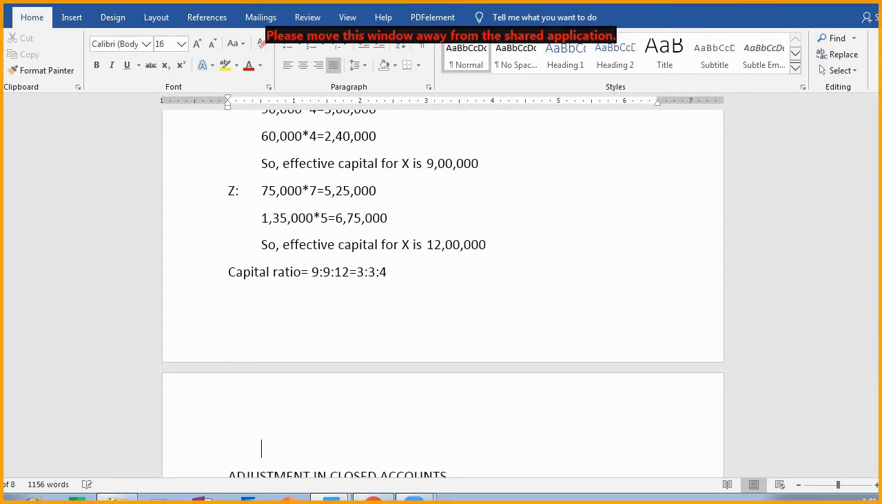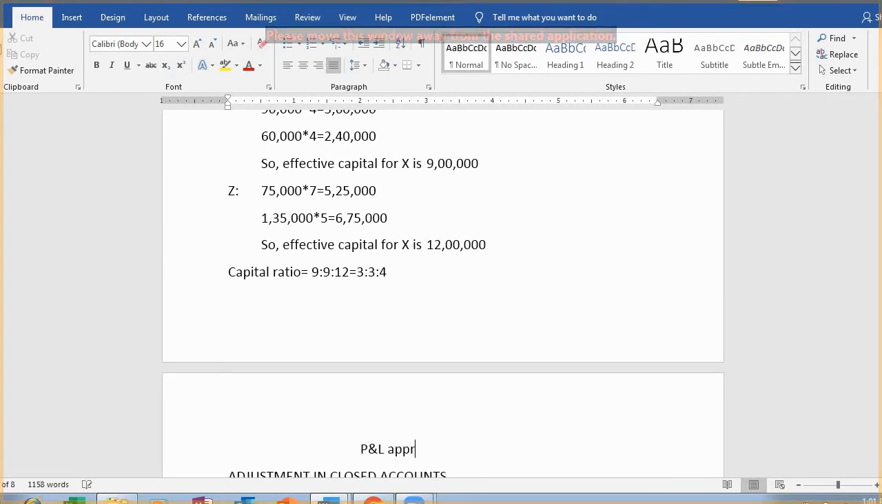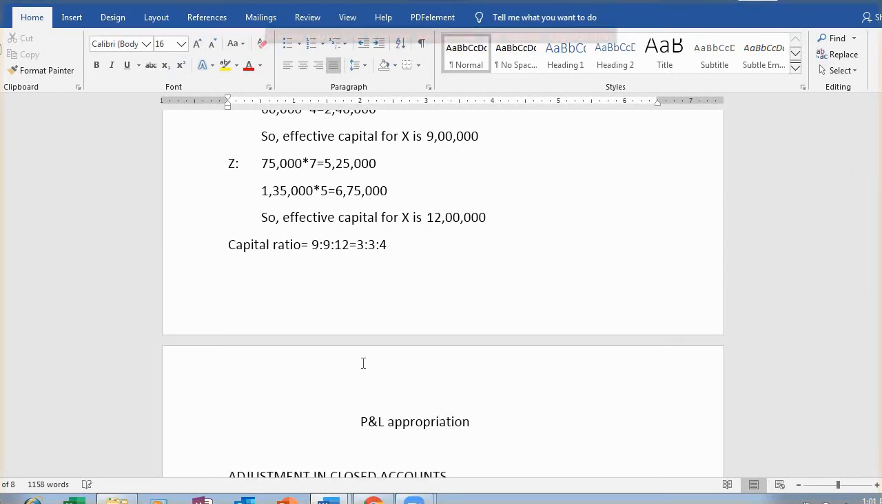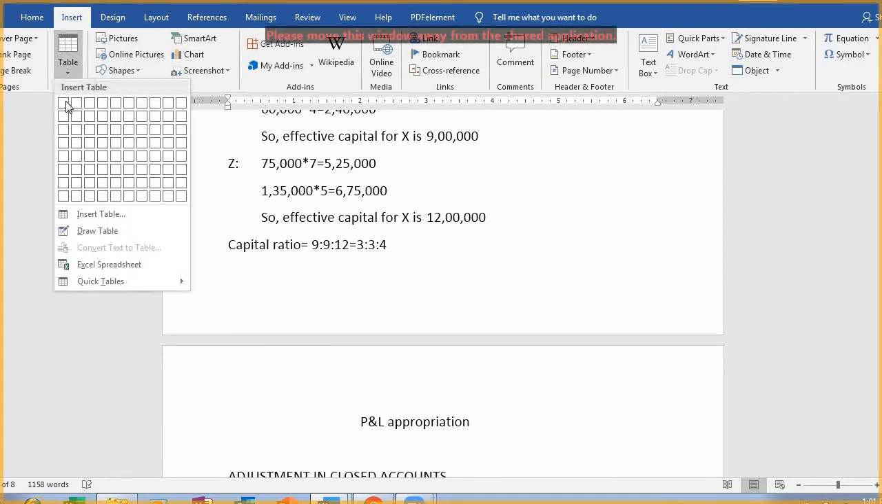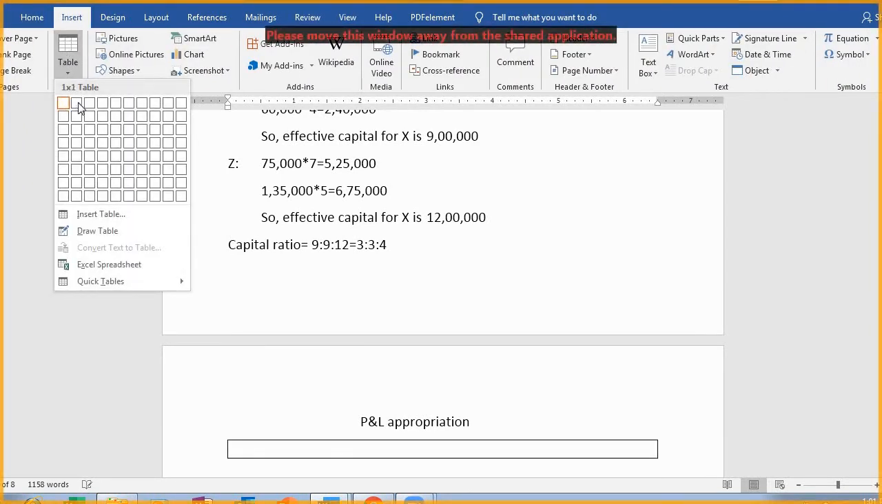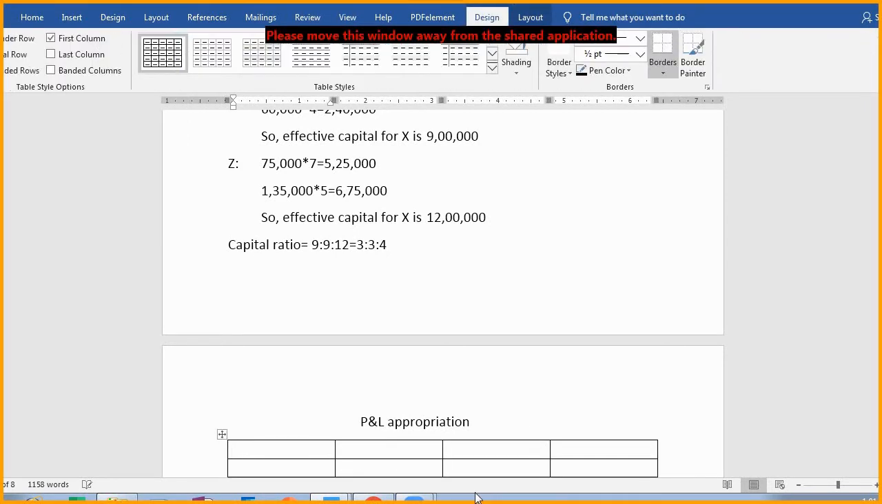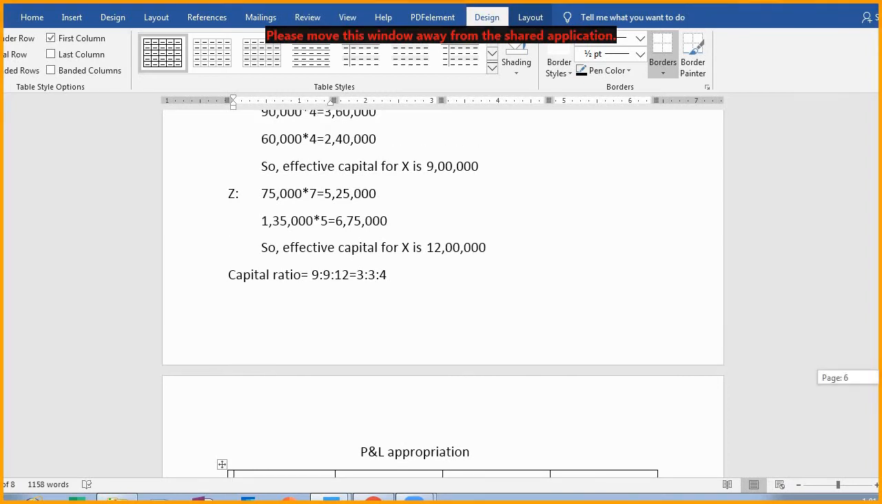Now, if you are going to make PL appropriation for it, although it is not asked in the question, but then too, for your understanding, you must see if PL appropriation is being drawn. So in that case, what you will be doing? Loss is of how much amount? Loss or profit, something would have been given.